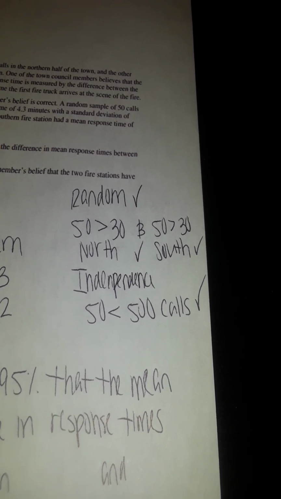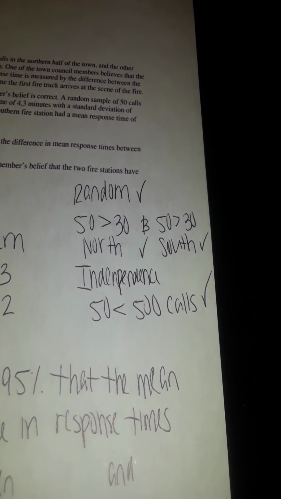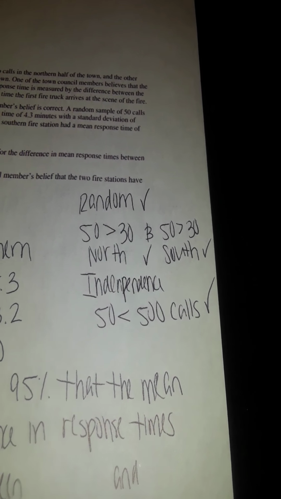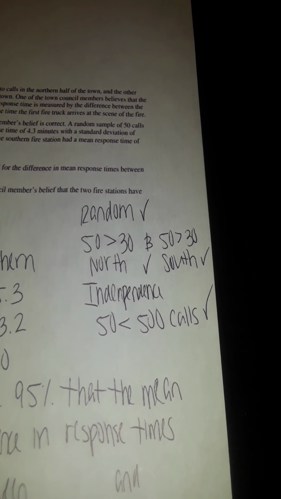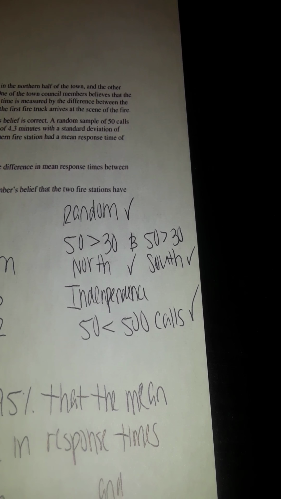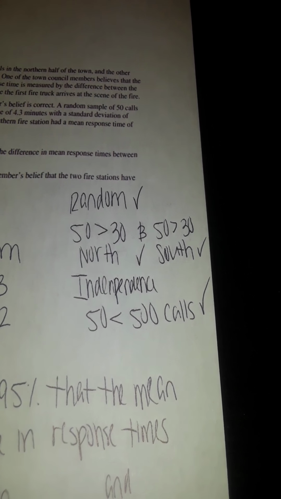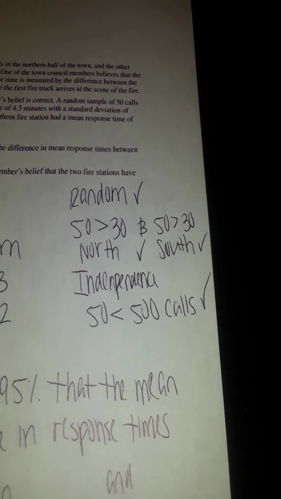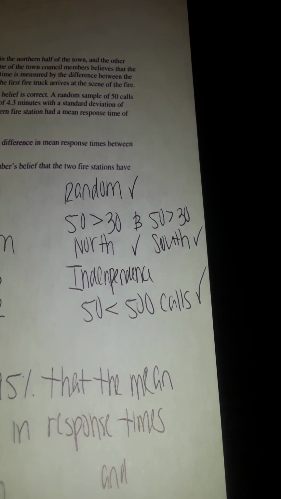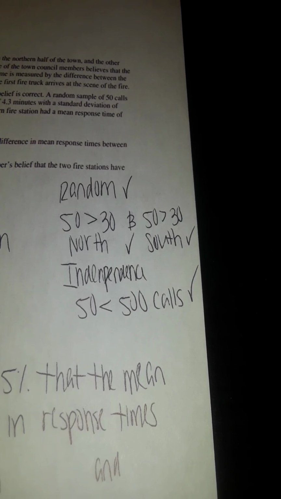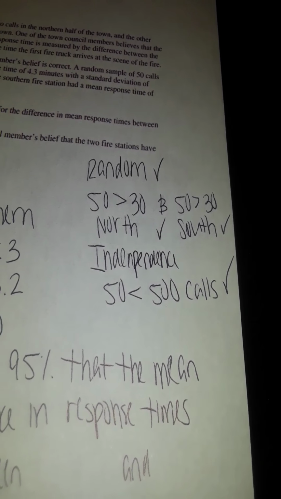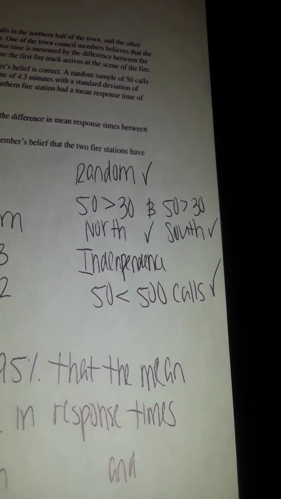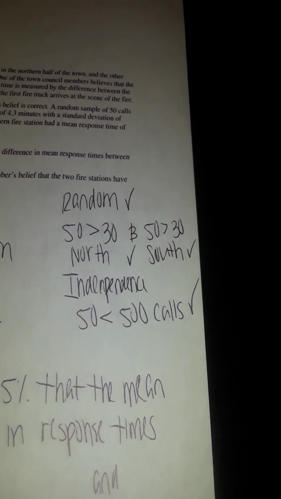Since we have two samples here, both sample sizes are 50, which is in fact greater than 30 on both. So again, that proves normality. And independence, we can assume: 50 calls, both of them are 50, that's less than the 500 calls that any fire station would get.